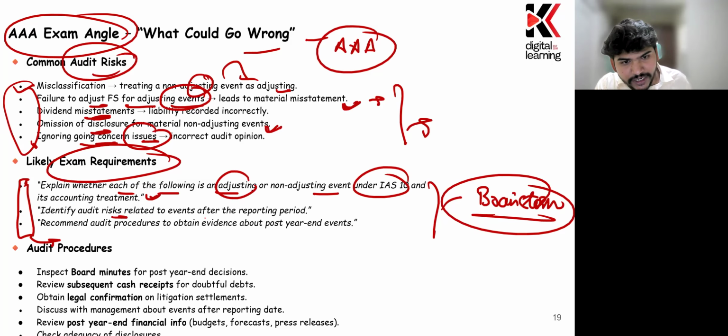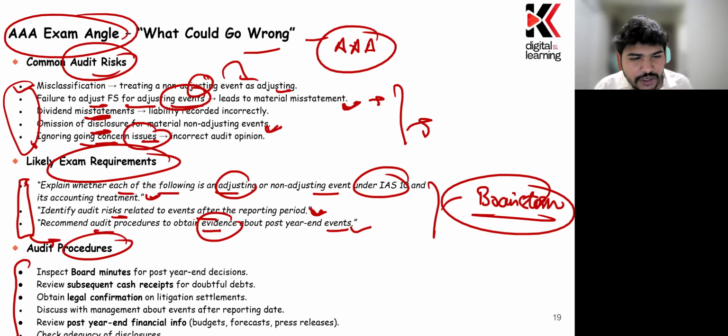Identify the audit risks related to events after the reporting period. So they can ask you an indirect question, like what can be the audit risks against events which are happening after the reporting period, right? And then recommend the audit procedures to obtain evidence after the post event. So in order to check whether the transaction has been done or whether it is adjusting or non-adjusting, you need to perform some audit procedure to check whether the transaction is in existence or not, right? So this is all what could happen in your IAS 10 events after the reporting period standard, okay? And there are some audit procedures which you could just go through by yourself.